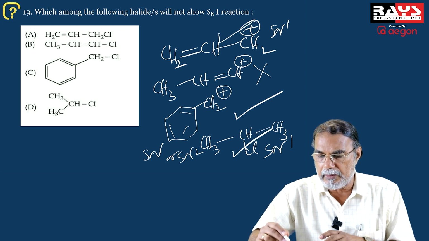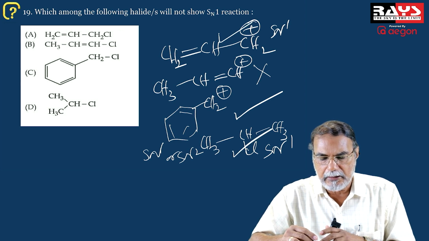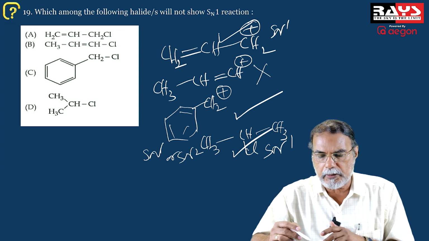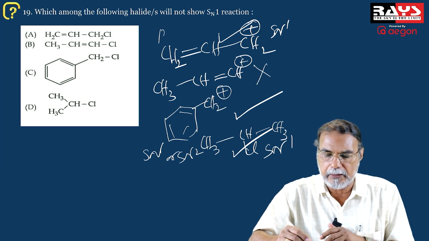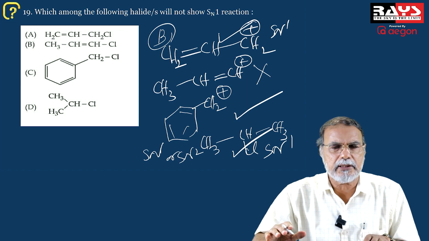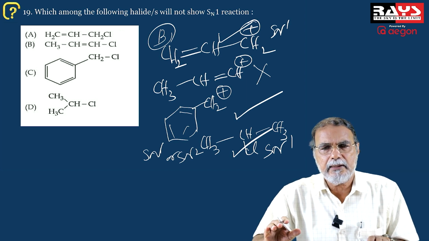So SN1 is possible in the first case, is possible in the third case, is possible in the fourth case, and SN1 is not possible in case B. So B is the answer. A very standard question based on the things in the textbook.